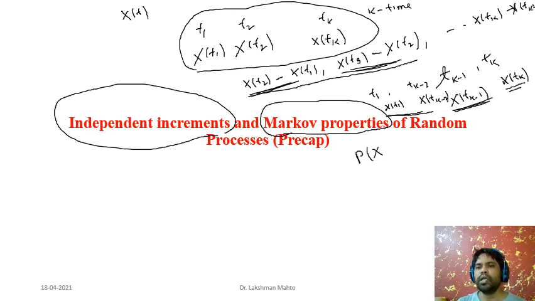So that means the future is dependent only on the present, or simply, the future depends on the past through the present only. So you just need an idea of the present, you don't have to bother about history, whatever the history might be, just leave it. From the present you can derive the future. That is what the Markov property says.